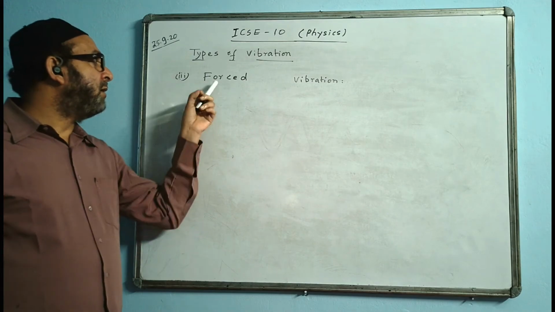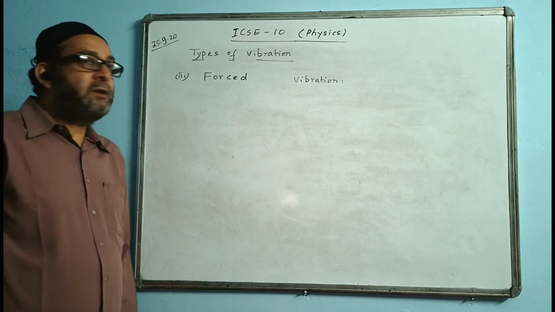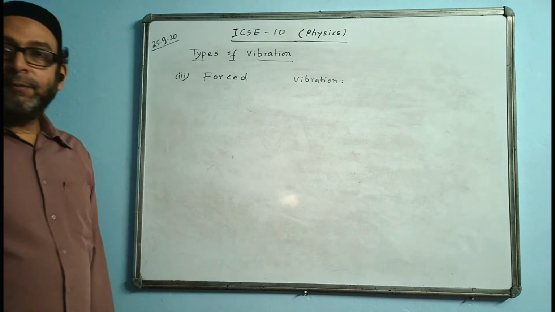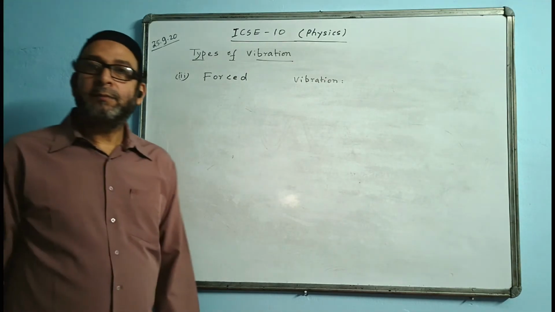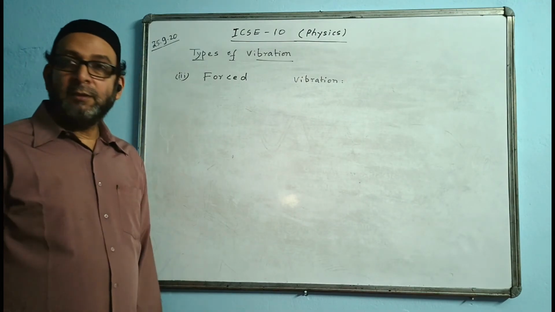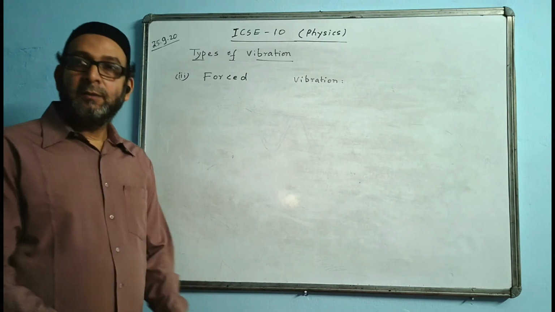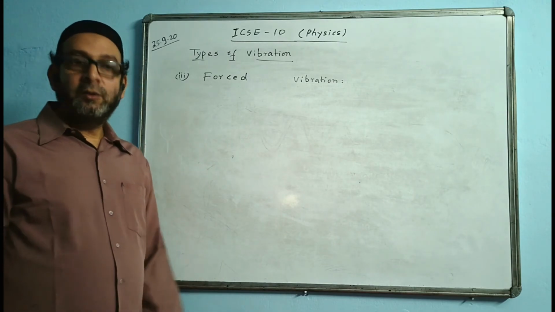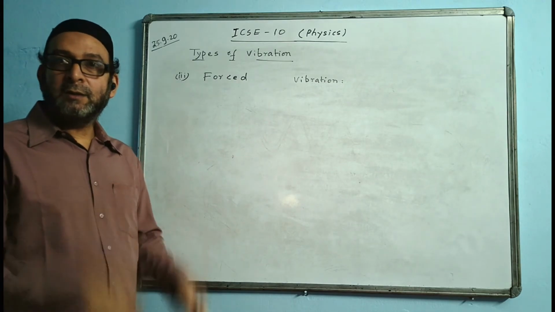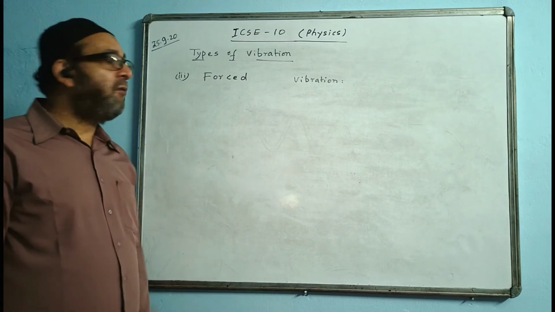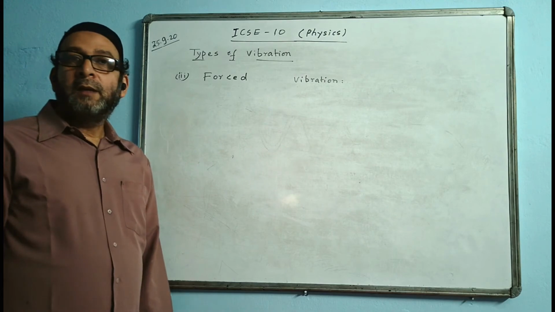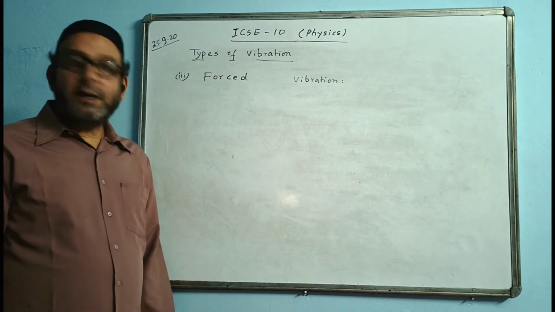That is one such example of forced vibration. For example, beating a drum, marching. When you march, you keep on applying the force through your legs. So that is also a kind of forced vibration. Then plucking of guitar strings.